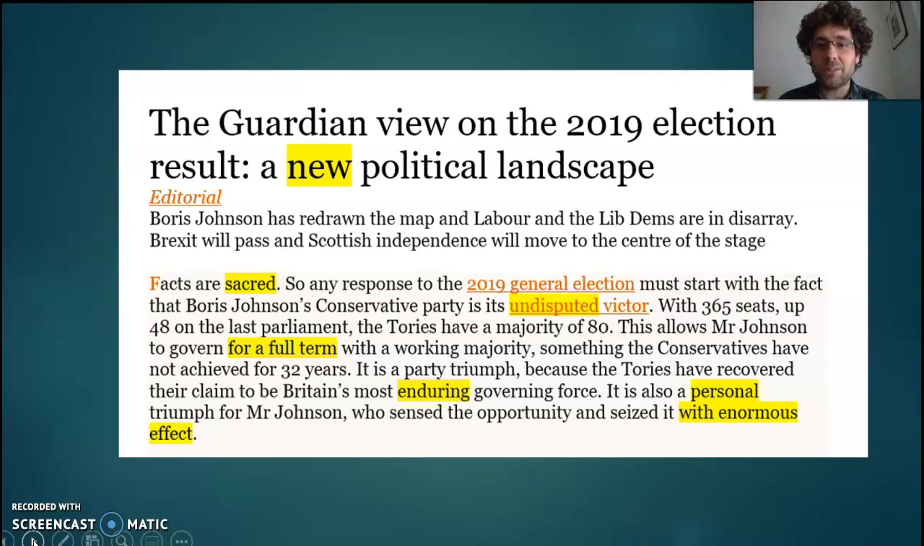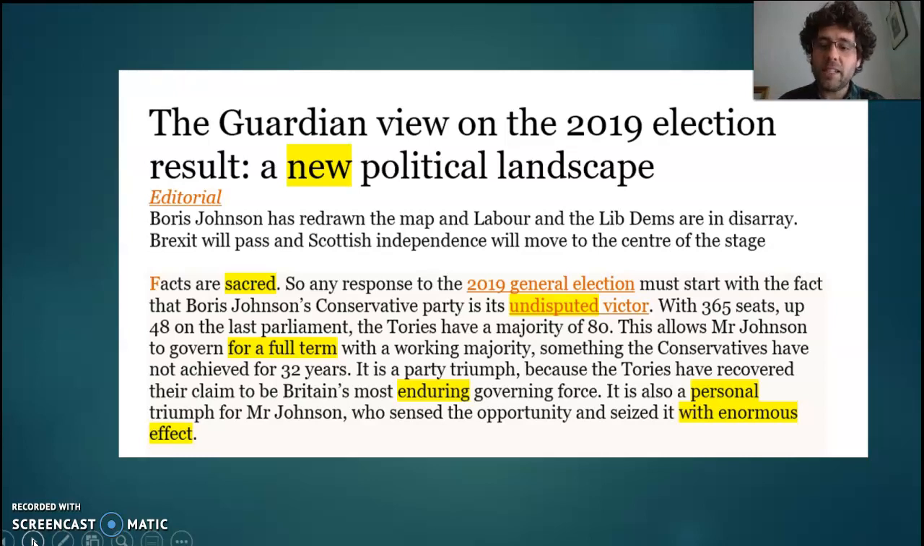Very interesting choice of word. They don't say powerful or well liked. They're enduring. Well, if you endure something, I know it's using a slightly different sense, but if you endure something, you suffer it. So again, the Guardian's sort of showing, I think, some of their leaning there. It's also a personal triumph for Mr. Johnson. So that, I guess, more attributive adjective there, that this is his own victory.